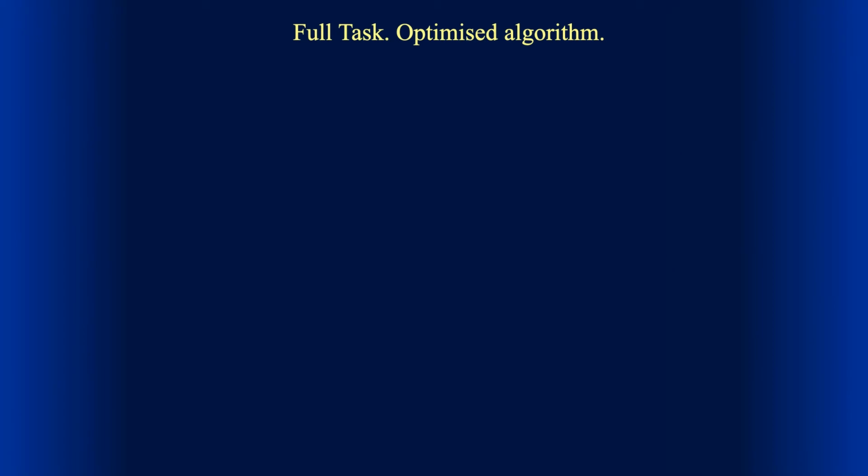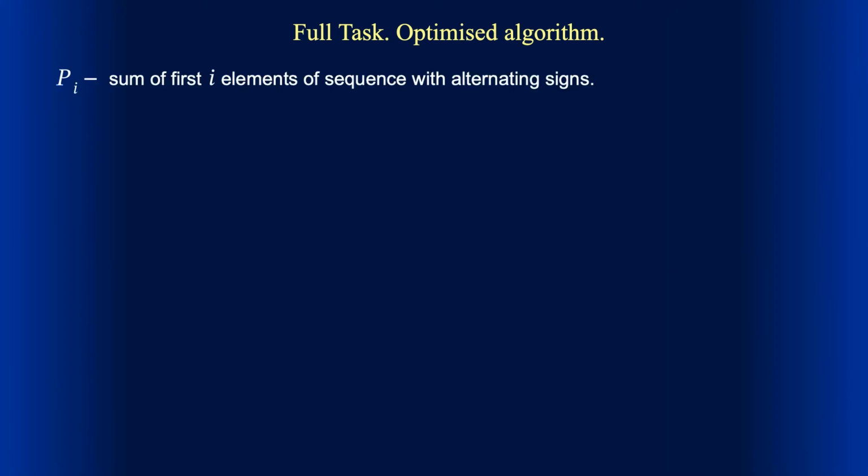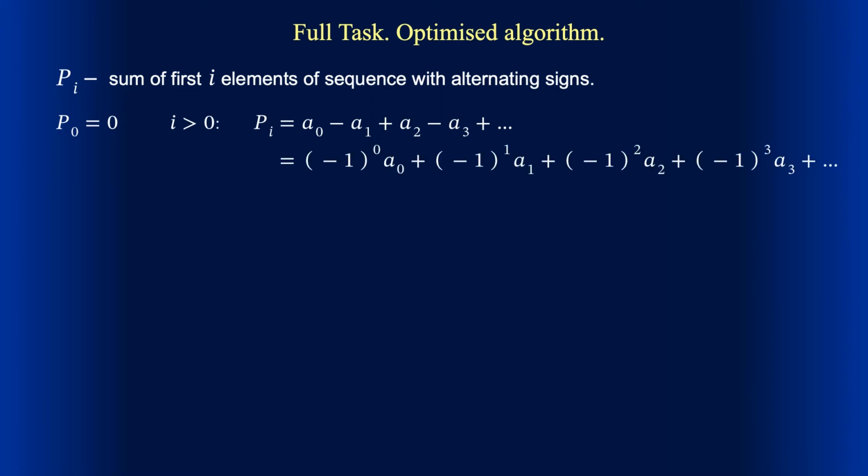Now, instead of Si, we have Pi, the sum of the first i elements of the sequence with alternating signs. So P with index 0 is 0, while for a positive i, we have a sum where elements with even indices appear positive, while the elements with odd indices appear negative. This is the same as multiplying each element by -1 to the power of its index.